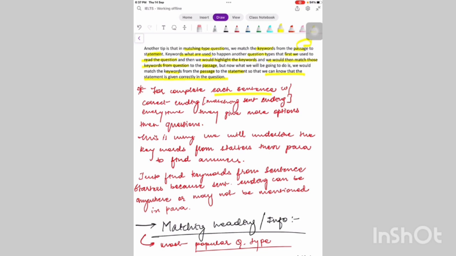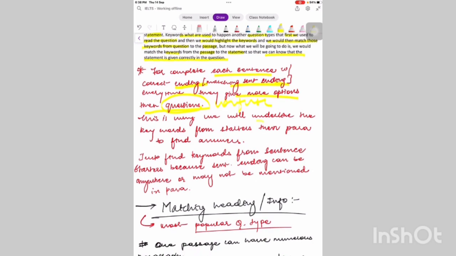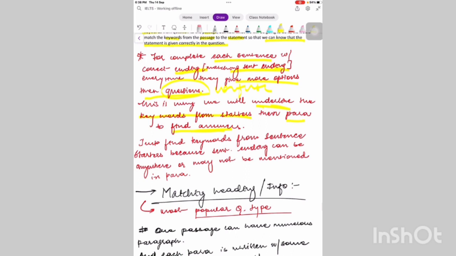For complete each sentence, sentence type, each sentence with correct ending, that is matching sentence ending, every time they give more options than the questions. This is done to confuse you. And this is why we will underline the keywords from the starters, then paragraphs to find it. Just find the keywords from sentence starters, because sentence endings can be anywhere or may not even be mentioned in the paragraph. So try and underline keywords from the sentence starters and not the enders.